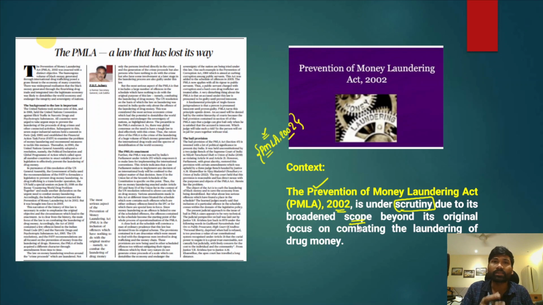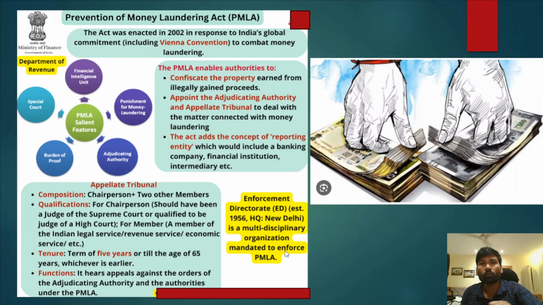However, now various other activities also come under it, and because of that it is under scrutiny for its scope beyond the original focus on combating the laundering of drug money. The original objective of the Act is to combat drug trafficked money. However, its scope has been further broadened.